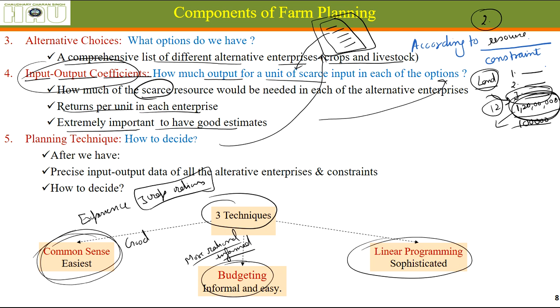Common sense does not work well, because, let's say if I have a fair idea that I'll be earning only 1 lakh rupees after 1 year of my hard work, which I got to know from the budgeting technique, then I'll not be choosing that enterprise.